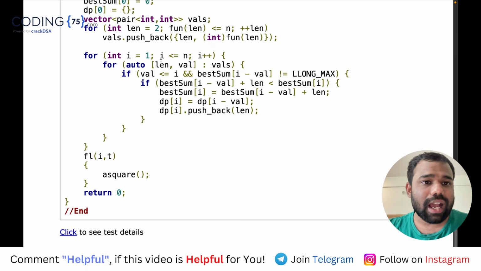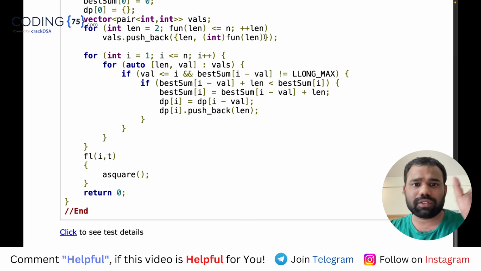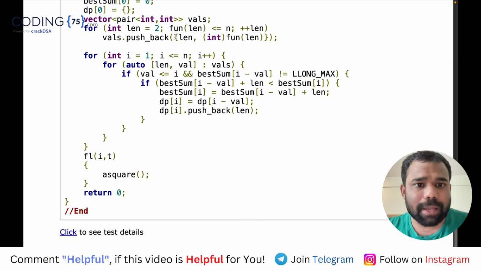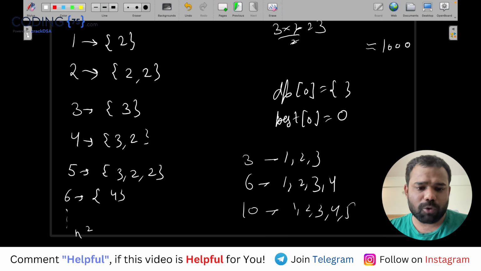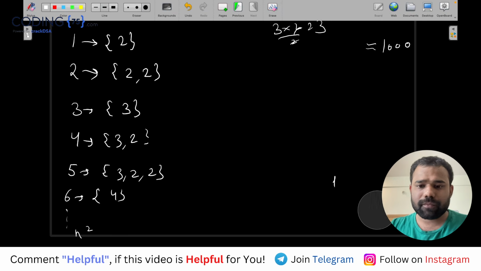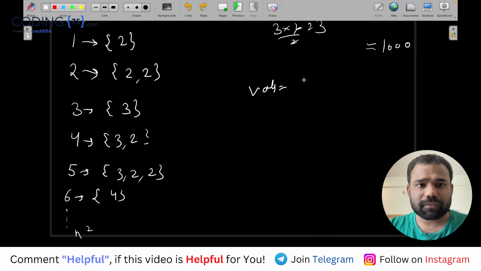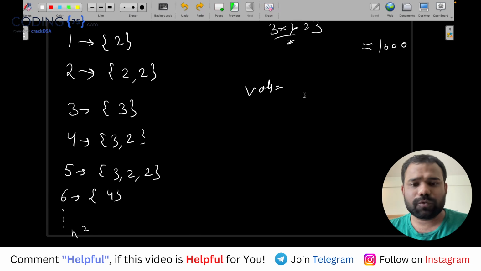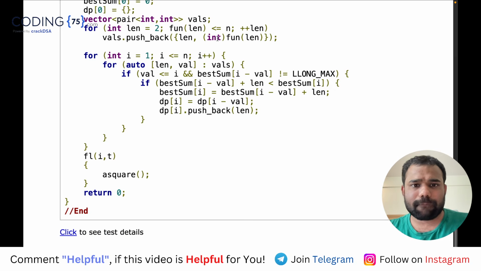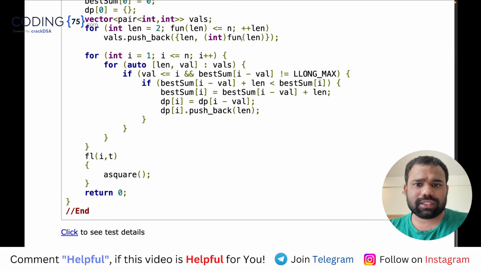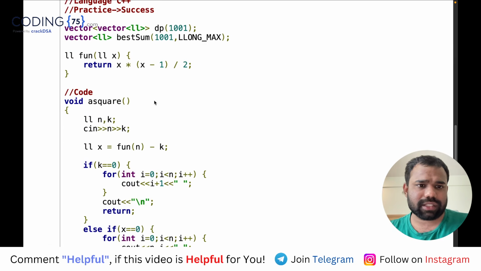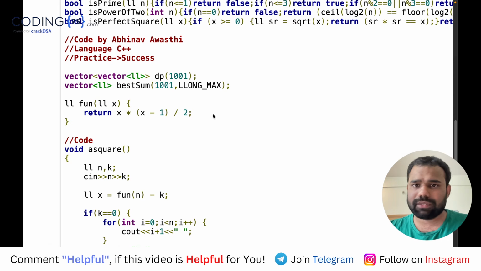So for all the numbers from 2 up to while they are less than or equal to n, I'm putting them inside the values. I will explain how my values array will look. I'm calculating from 2. The function is nothing but n into n minus 1 by 2.